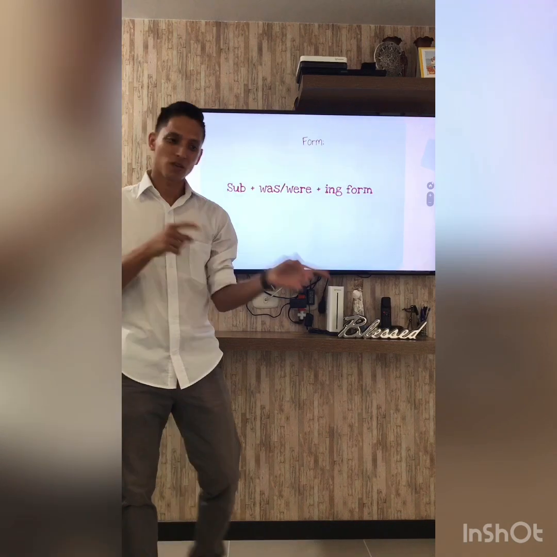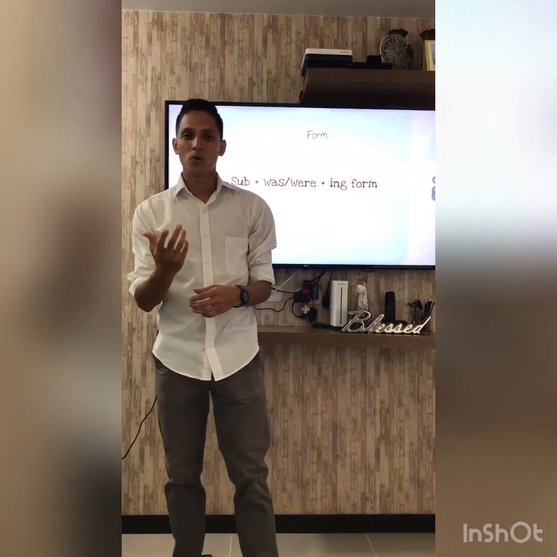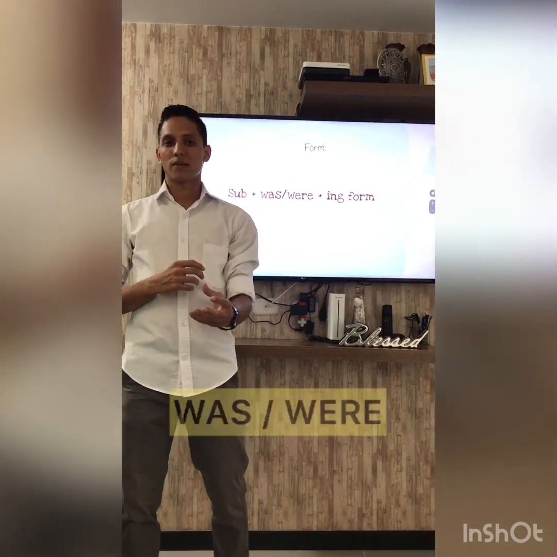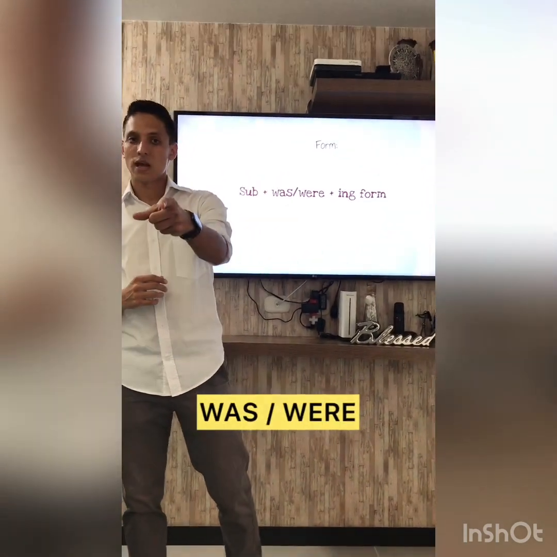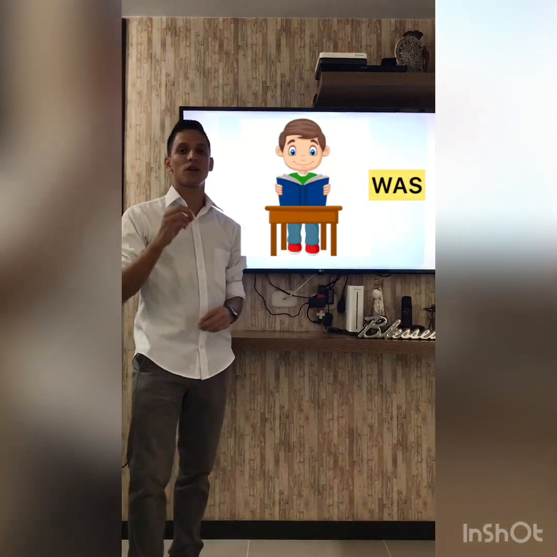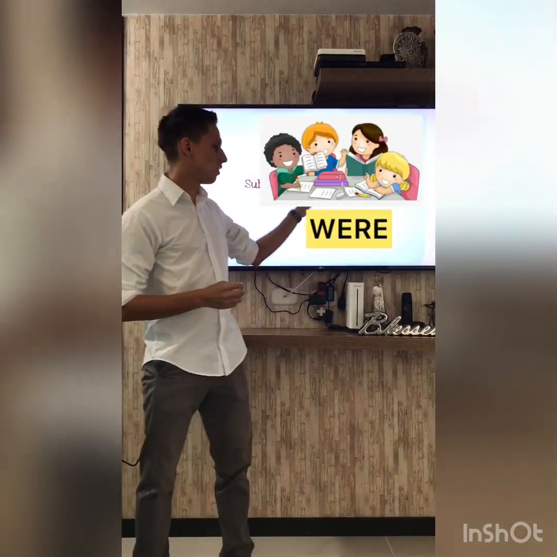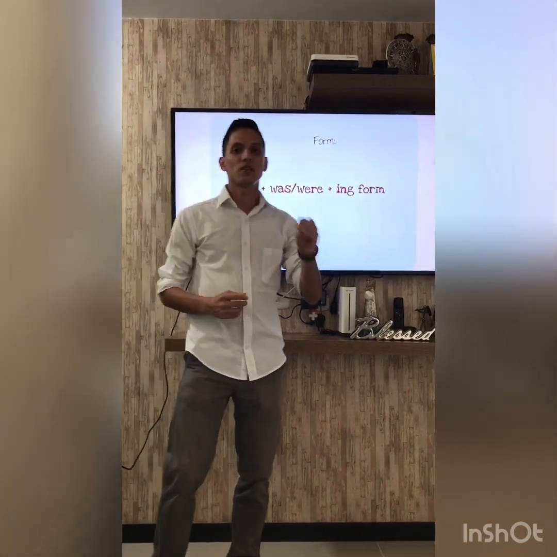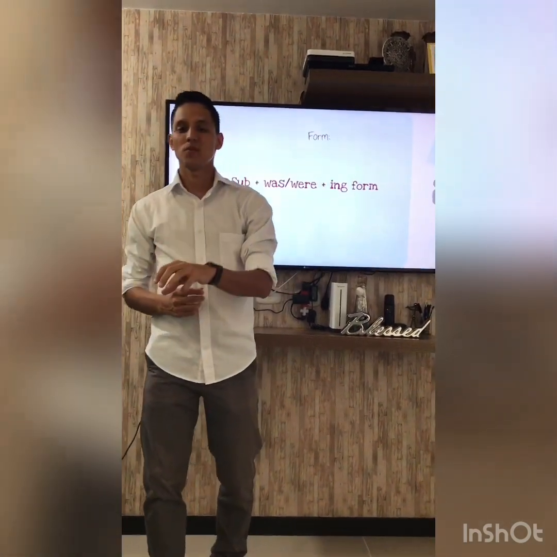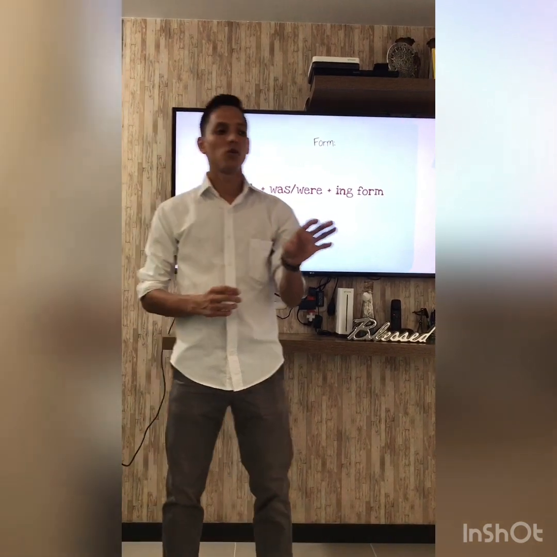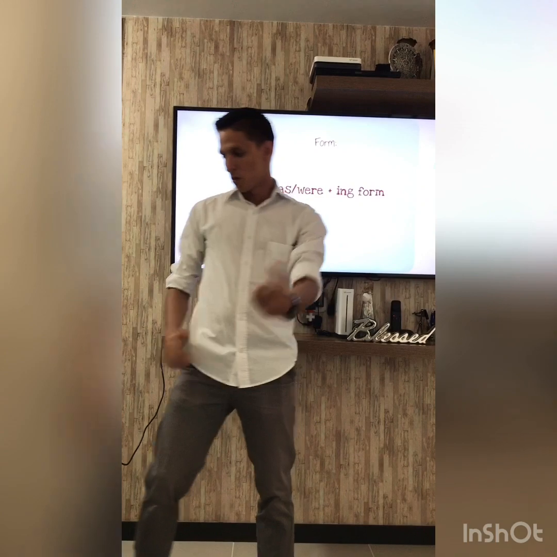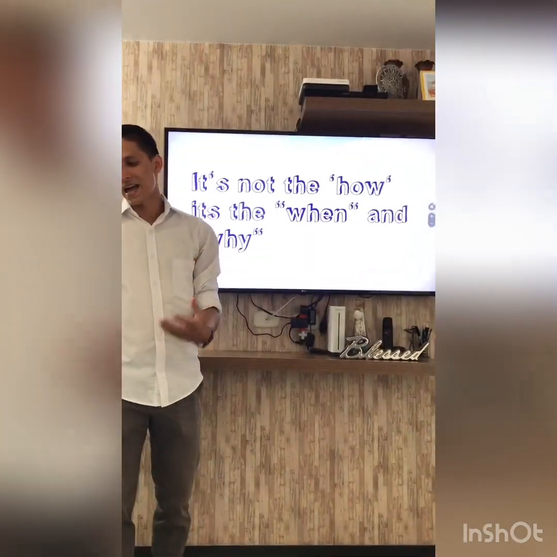In present continuous, you need the verb to be: is, are, or am. Do you know it? But here in past continuous, you change this verb to the past: was or were. Don't forget, guys, was is for the singular, and were is when you talk in the plural. And after, you need the main verb with ing. For example, if you use the word play, you need the ing: playing. Okay, we're going to check some verbs with ing.